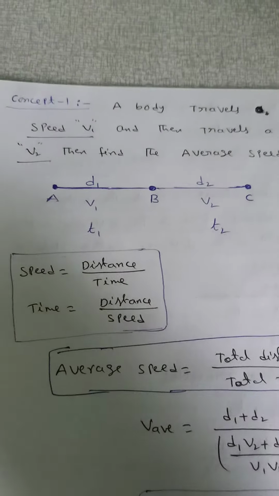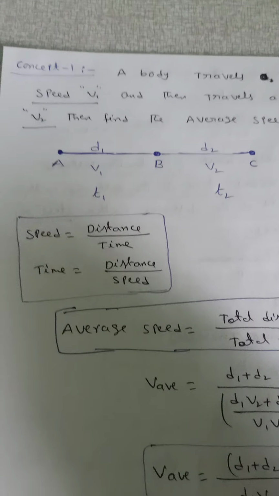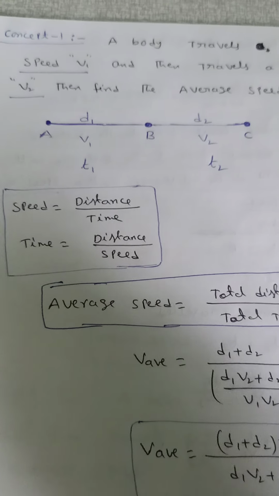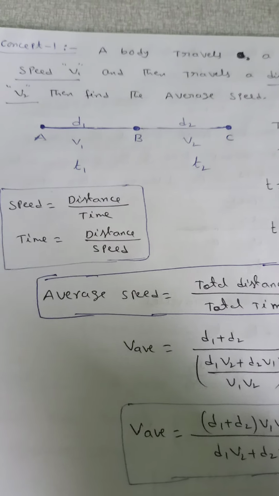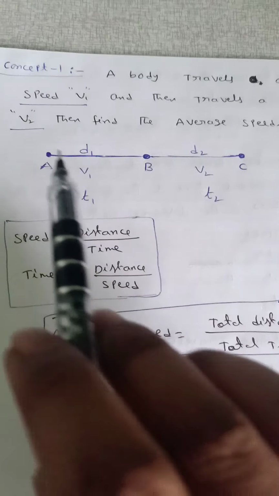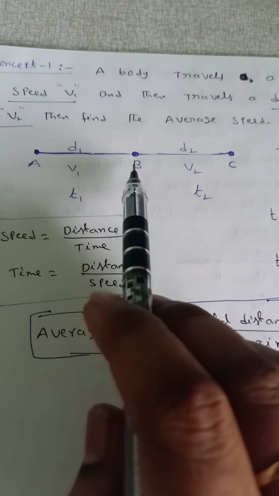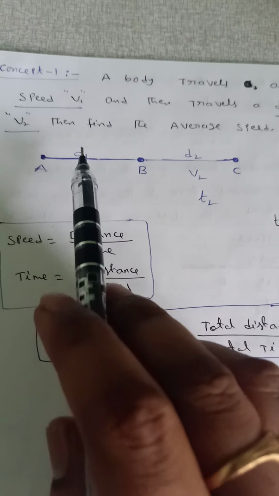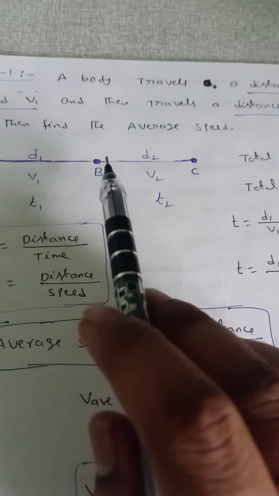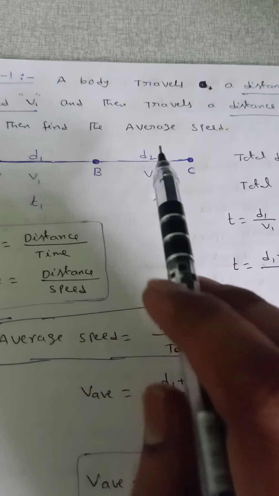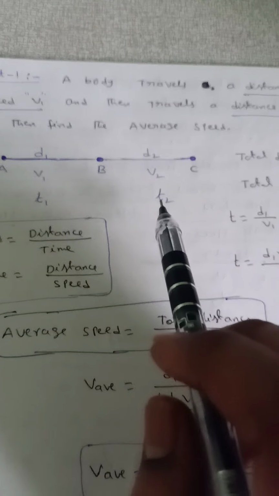See the diagram. From A to B, the distance is d1 with a speed v1 and time t1. From B to C, distance d2 with a speed v2 and time t2.